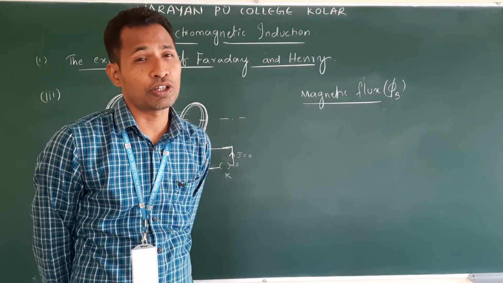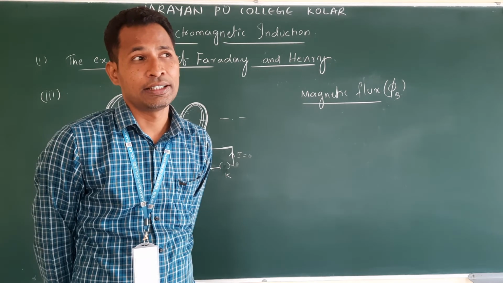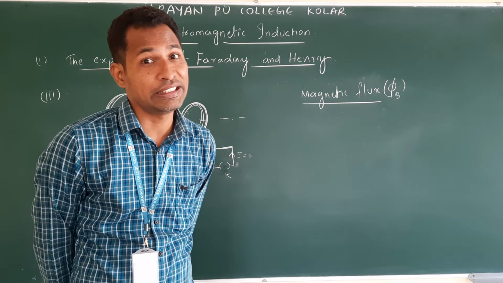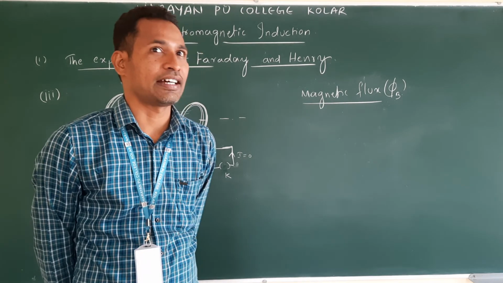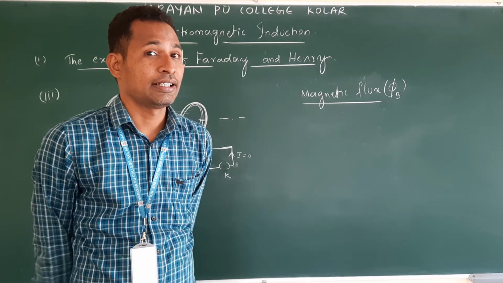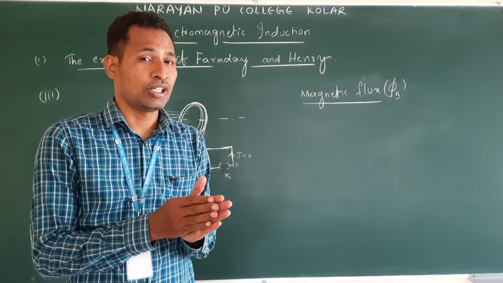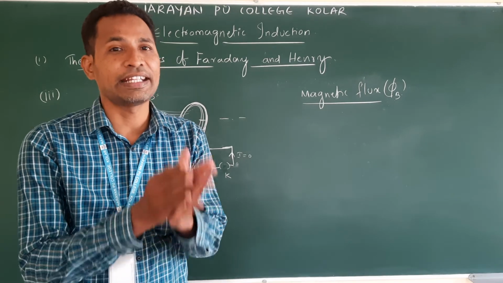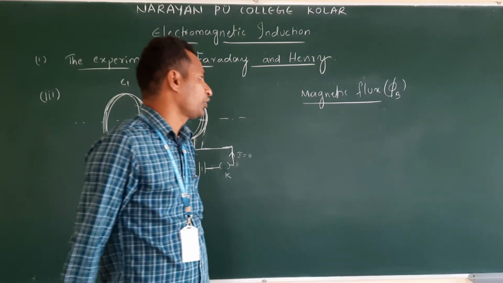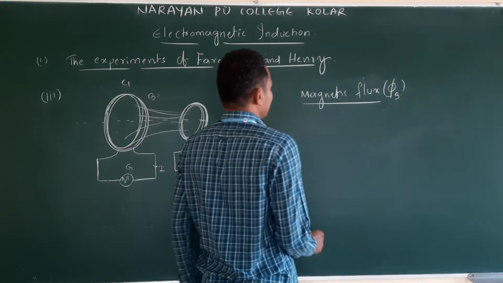In the definition we said the number of lines passing through a unit area, so that is the unit area vector. So the lines must pass normal to the plane or parallel to the area vector. Then only is the definition correct.